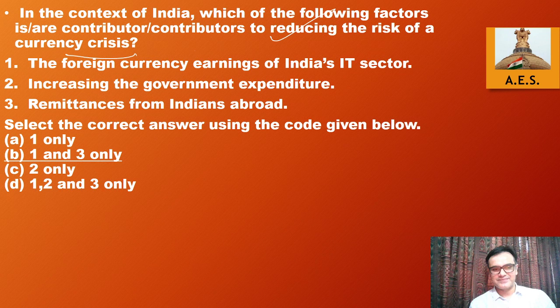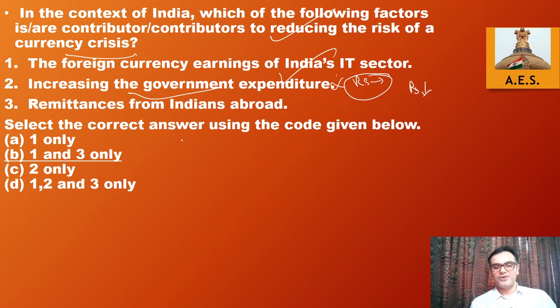In the context of India, which of the following factors are the contributors to reducing the risk of a currency crisis? First, the foreign currency earning of India's IT sector. Essentially, we will not have a currency crisis if we have a lot of forex, so this will definitely help. Second, increasing government expenditure. This will go the wrong way because your forex may then reduce. Moreover, if the government increases expenditure, more rupee will go into the market, and as more rupee goes into the market, the rupee will fall. So essentially, the second statement was wrong.